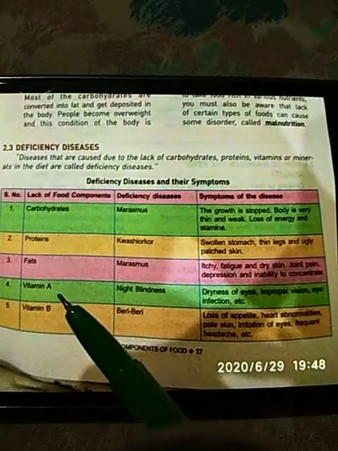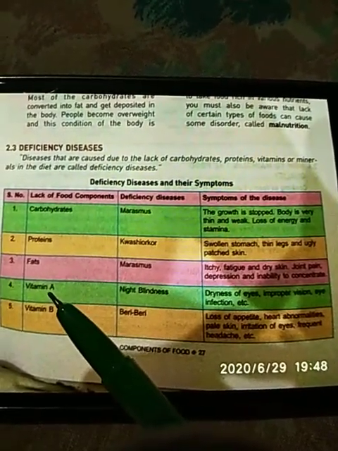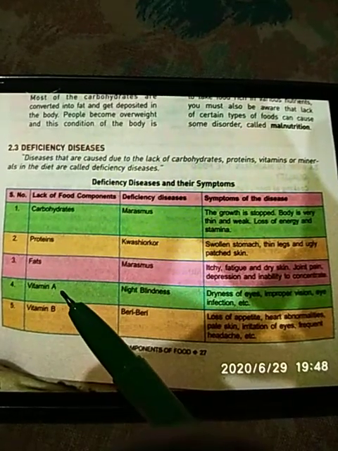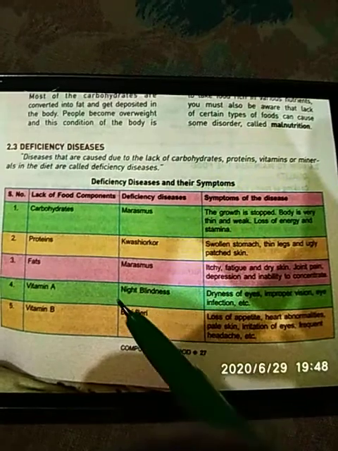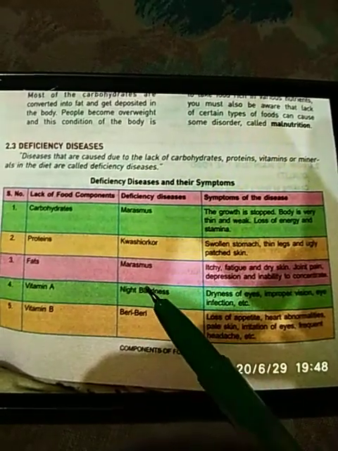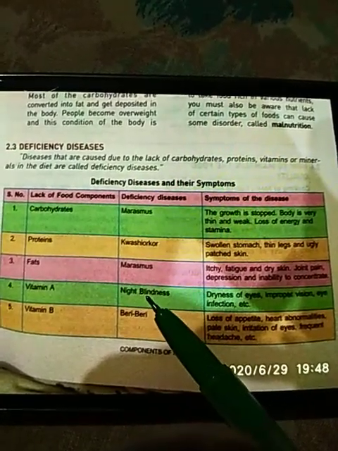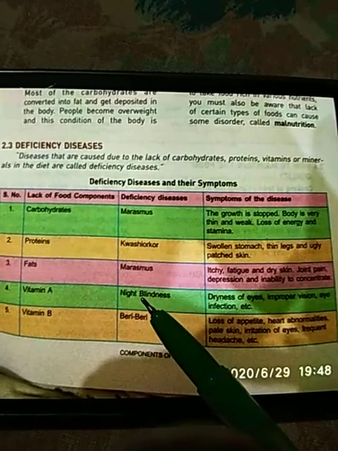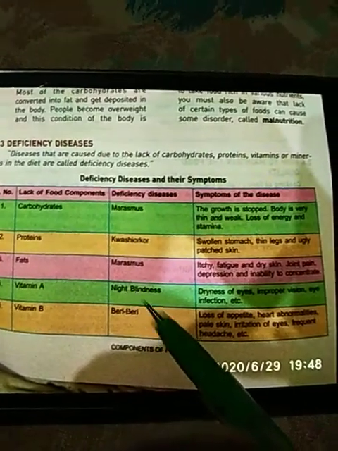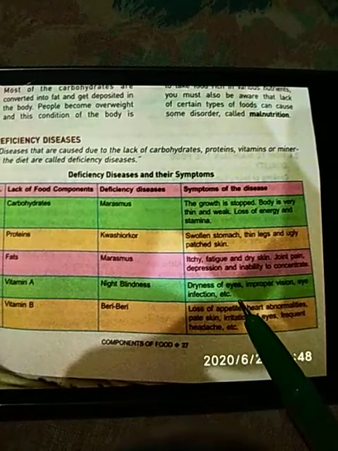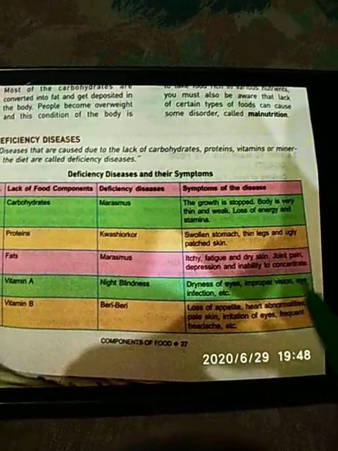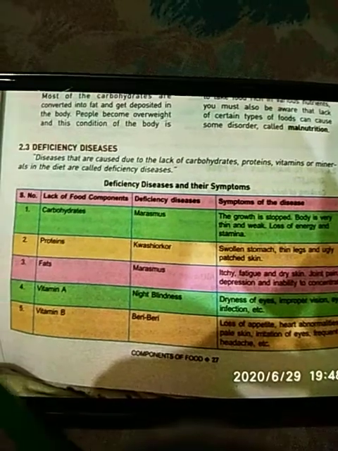Vitamin A. As I have said, vitamin A is very much essential for good vision, good eyesight. So lack of vitamin A causes a disease called night blindness. In this disease, the person suffering from night blindness is not able to see properly in dim light. And these are the symptoms: dryness of eyes, improper vision, eye infection, etc.